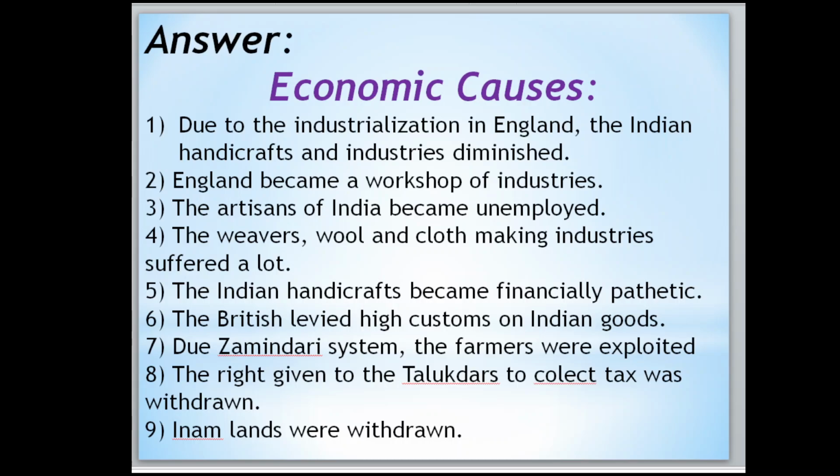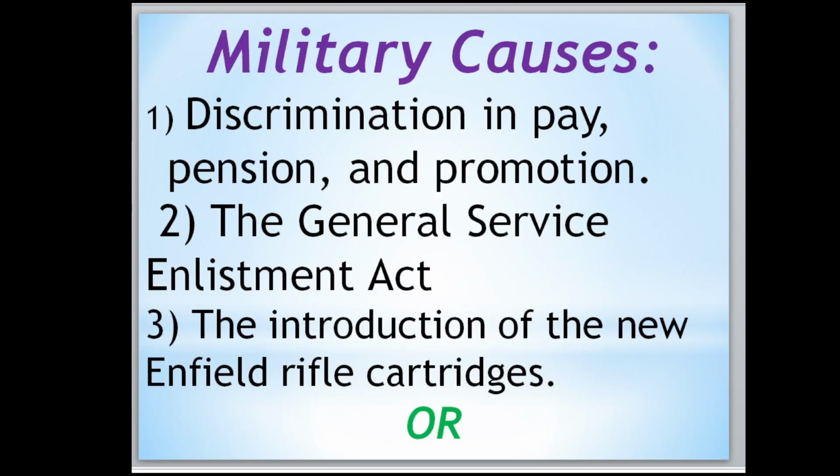The British levied high customs on Indian goods. Due to the Zamindari system, the farmers were exploited. The right given to the talukdars to collect the taxes was withdrawn. Inami lands were also withdrawn. Military causes: discrimination in pay, pension and promotion, the General Service Enlistment Act, the introduction of the new Enfield rifle cartridges. These are the main military causes.